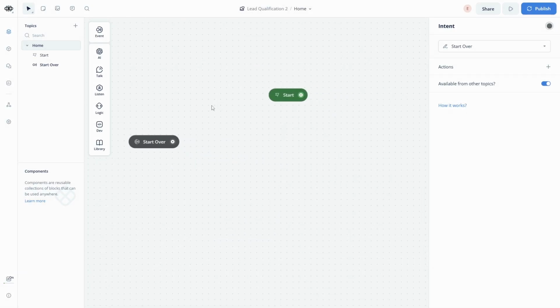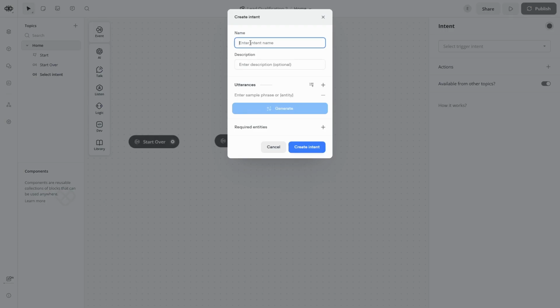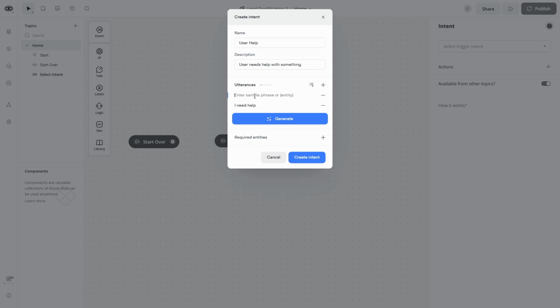And let's do another one for our generic help. Let's say they're not here to join the program, they want help with other things. So let's create a new intent, user help. User needs help with something. And the things the user may say would be, I need help.